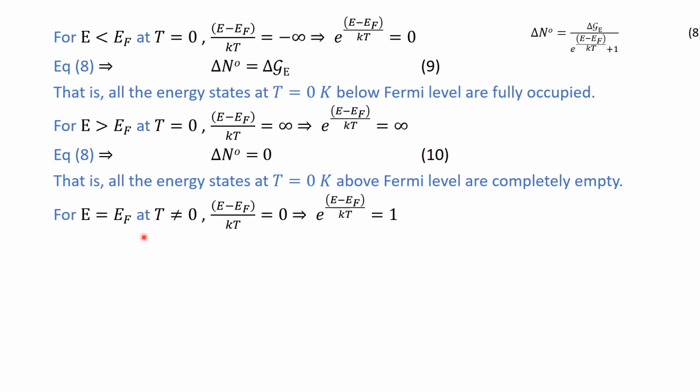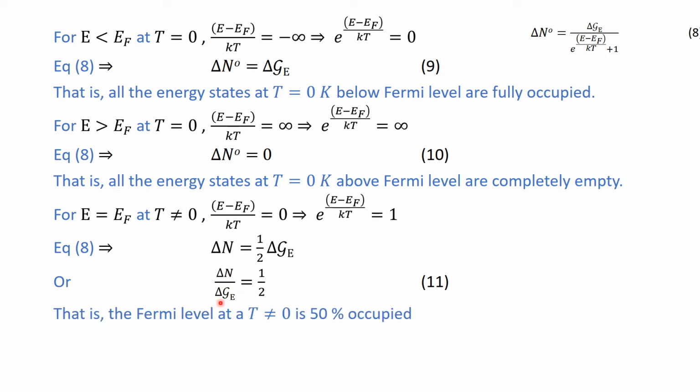Now what about the situation at the Fermi energy level? At the Fermi energy level, at any temperature, this ratio is equal to 0, and if this ratio is equal to 0, the exponential is equal to 1. If you put this equal to 1 in this equation, we see that delta n is equal to half delta G, or delta n divided by delta G is equal to half. This is the total number of particles divided by the total number of energy states, equal to half.